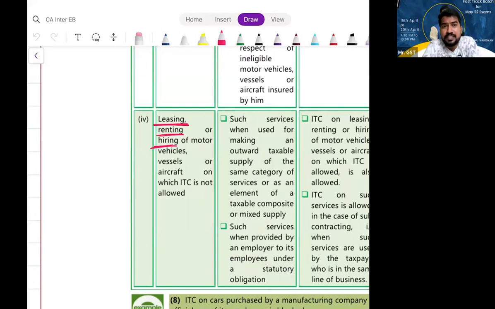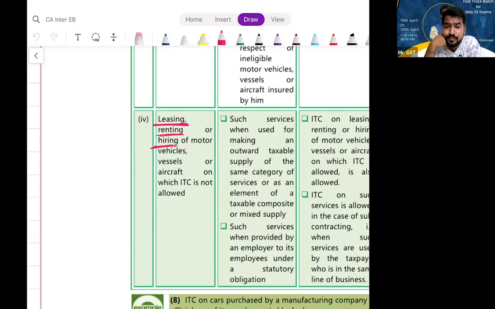Who purchased this aircraft? The private limited company, for its CEO. Can it take ITC on that? No. So this is an ineligible conveyance as per our discussion so far. If you give that ineligible conveyance for lease, hire or rent, whatever you call it, the recipient cannot take ITC. Suppose in the same example, our Prime Minister is not taking the aircraft for lease from me but from SpiceJet Airlines.